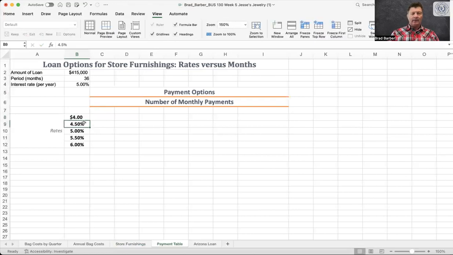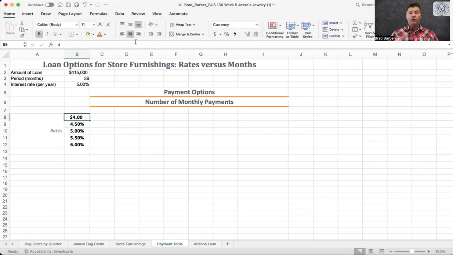So little error. See how when I did that, it made this a dollar amount instead of percent. So I can fix that. I go back to home. Two ways I can do it. I can hit this format button I've showed you on previous, so that paintbrush right here, and I want that same paintbrush there, but it went to 400% instead of 4%, so I just changed it to 4%. Okay, and I could have just clicked the percent button over here as well.